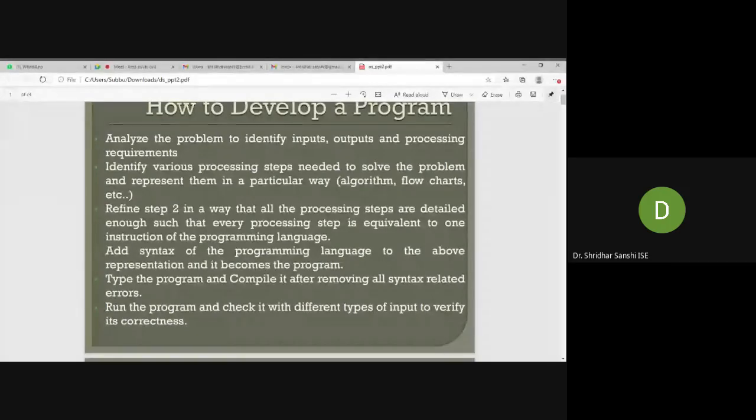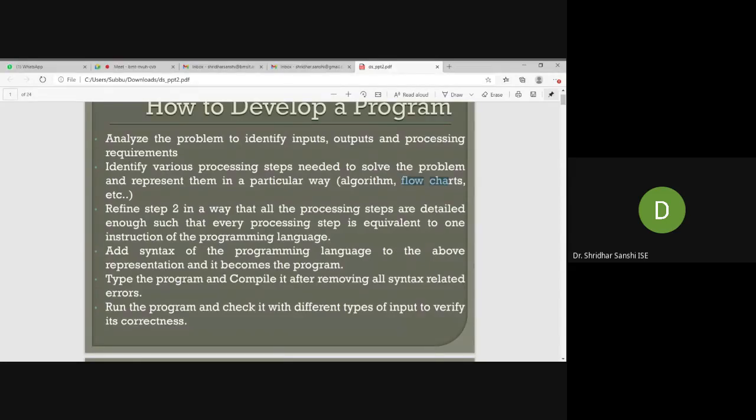So how do we do this analysis on the problem? In C, or in any language you can consider, we first need to do analysis. We can do this by using a method called algorithms, or a flowchart, or pseudocode. These are the three processing steps before we write a program. Before writing any program, we should understand the problem by these methods: algorithms, flowchart, and pseudocode.